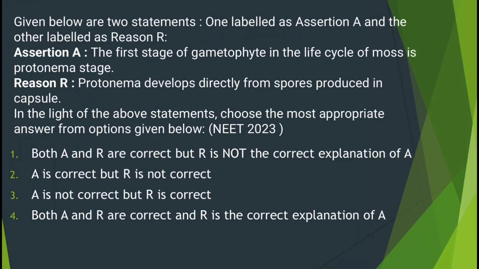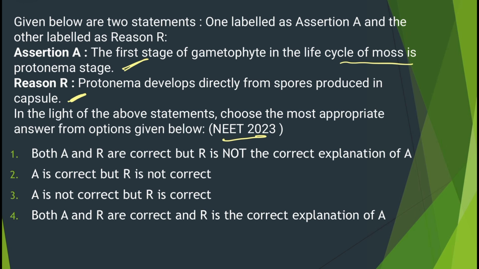Here we have one more question from NEET 2023 exam, which is an assertion reason type of question, and the assertion says that the first stage of gametophyte in the life cycle of moss is a protonema stage. Yes, this is a correct statement, and the reason is protonema develops directly from the spores produced in capsule. Yes, this is also the correct statement. So why is the protonema stage the first stage of gametophyte? Because it is directly developing from the spore. So this will be the correct reason.